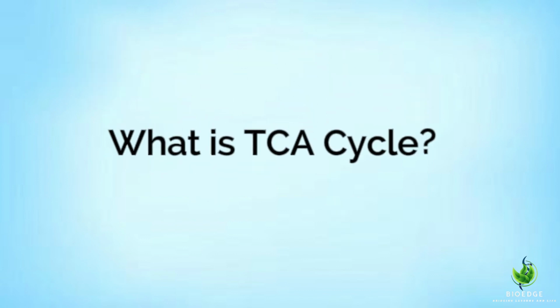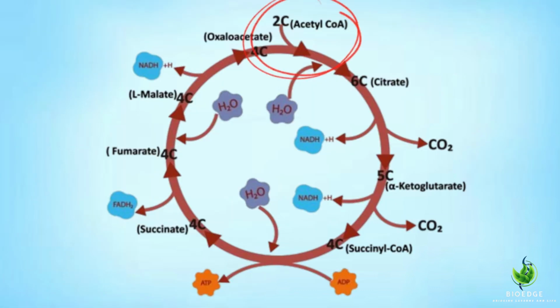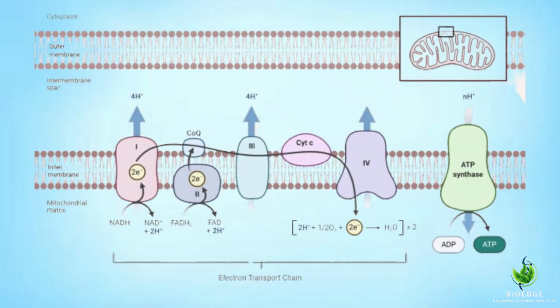What is the TCA cycle? The TCA cycle is a series of enzymatic reactions that occurs in the matrix of mitochondria in eukaryotic cells. It converts acetyl-CoA, derived from carbohydrates, fats, and proteins, into carbon dioxide, while reducing NAD and FAD to NADH and FADH₂, which are used in the electron transport chain, ETC, to produce ATP.